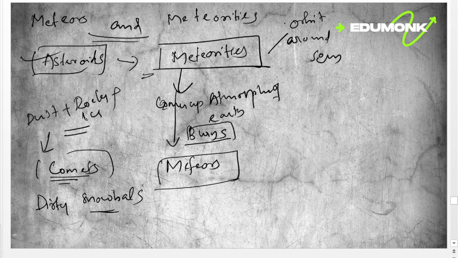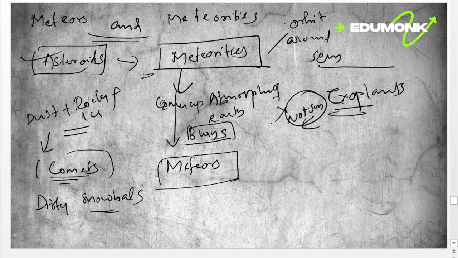We already discussed what the Kuiper belt is, where many comets orbit the sun in the realm of Pluto. Then we have to understand another concept: exoplanets. These exoplanets are planets that orbit around other stars, not the sun.